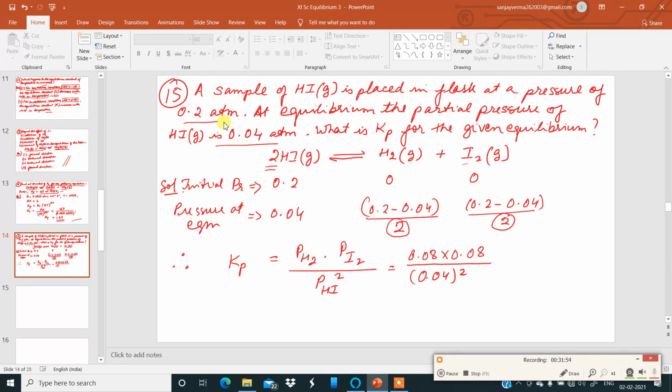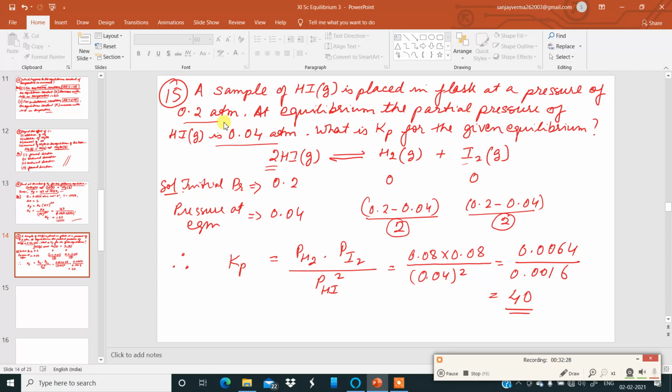If you simplify this, 0.08 into 0.08 is coming to 0.0064, and 0.04 into 0.04 is coming to 0.0016. Okay, it will come 40.